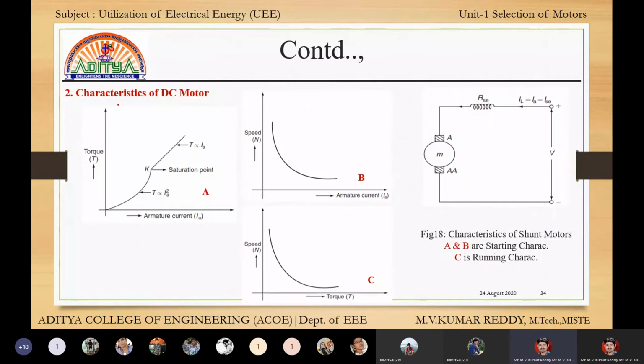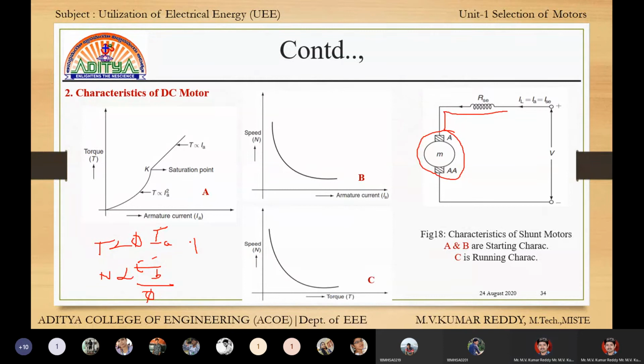Next, characteristics of DC series motor. Already we know that a DC series motor has a series winding. Now for the DC motor, torque is proportional to flux into IA. This is the general equation, and speed is proportional to EB by flux.